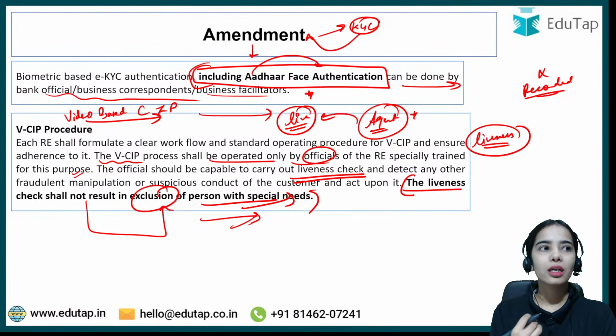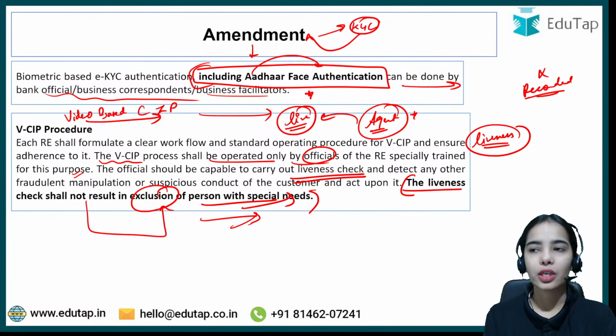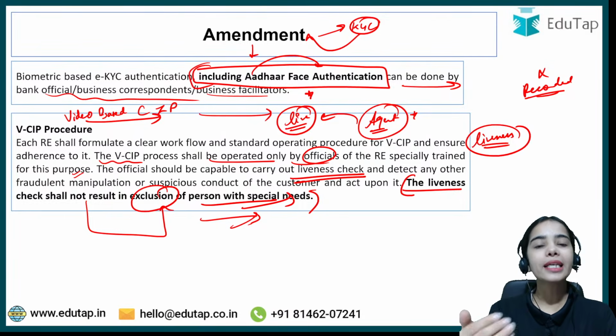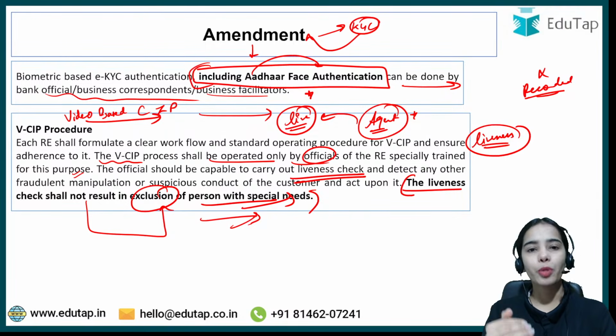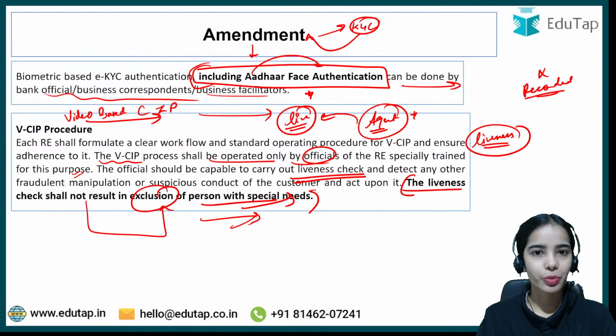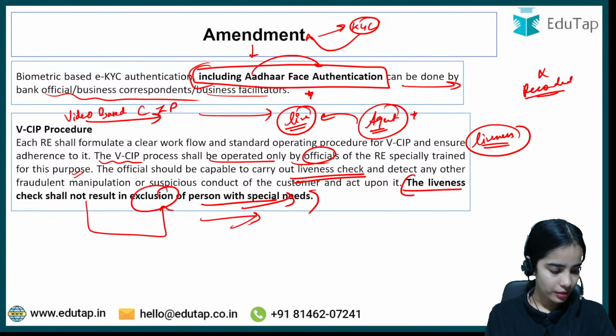Sometimes, let's say I'm not able to answer immediately, or let's say I have a problem and I'm not able to answer the questions immediately, or I'm stuttering. So it's not that it is a suspicious activity. Maybe there is some cognitive disability, or maybe there is some problem, right? So it has to be taken into account. The special needs have to be taken into account in the liveness check when the video based customer identification process happens. This is the idea.